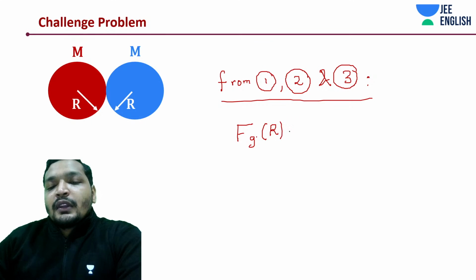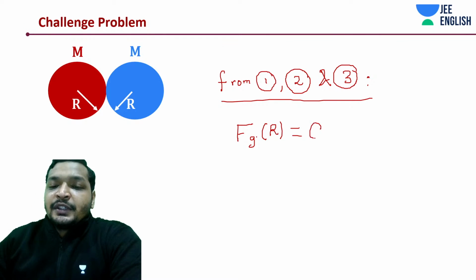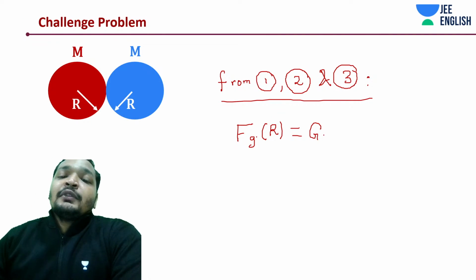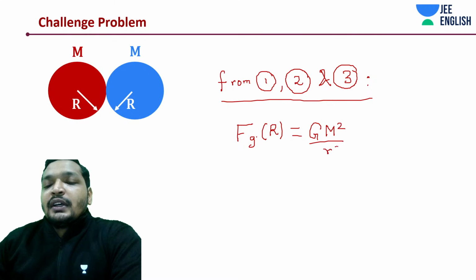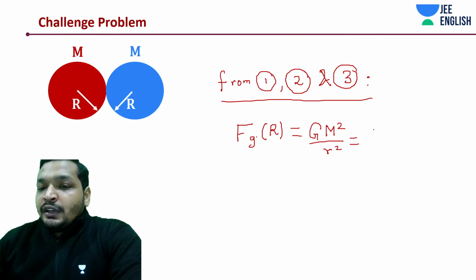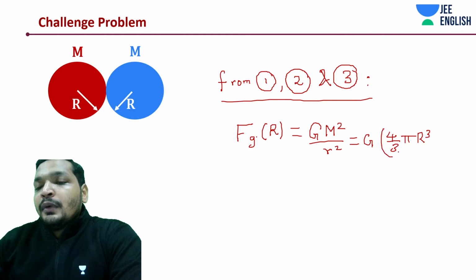Okay. I know this question seems incomplete to many of you. Many of you might feel that what is given in this question is absolutely absurd, and that what I'm learning is not at all correct. So both masses are equal. I'm going to say G M square by r square, and I'm going to substitute the value of M, which was 4 by 3 pi r cube, the whole square, divided by 2r, the whole square, right?